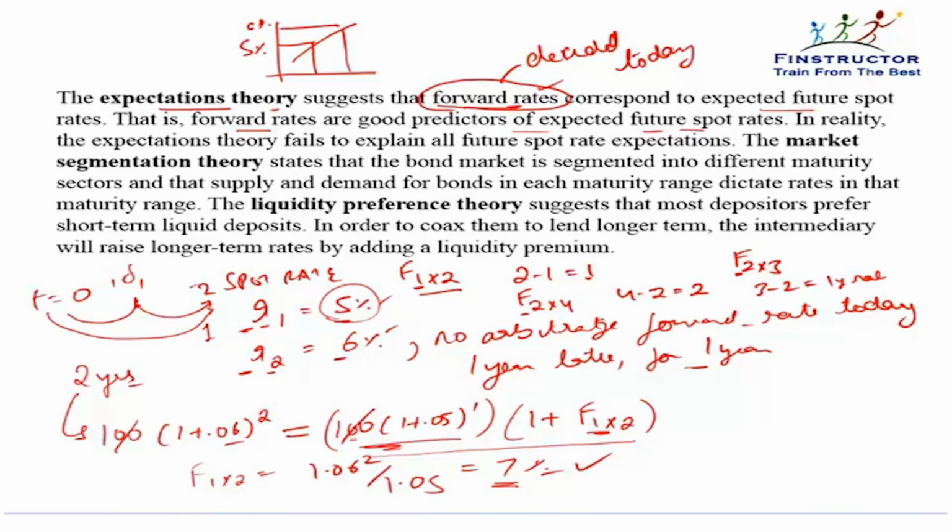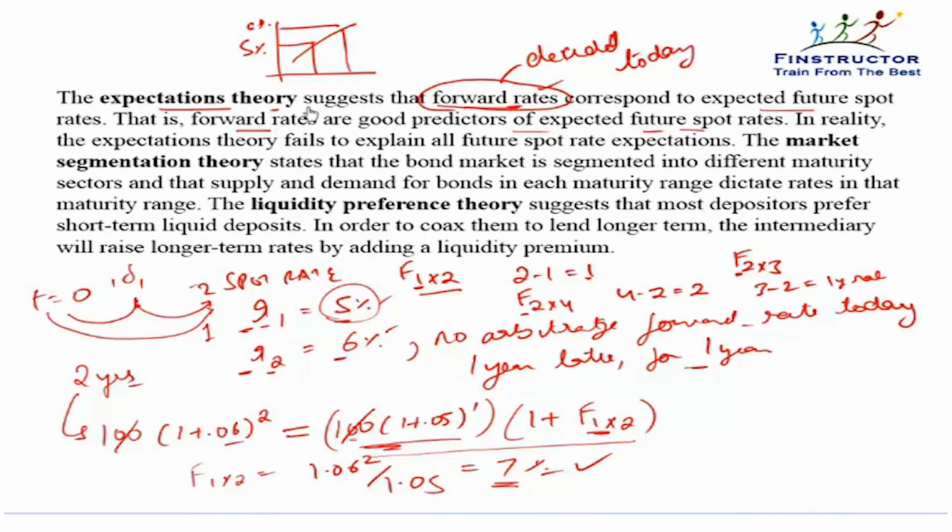Because the market is expecting future rates to go up, that is why long-term rates are higher than the short-term rates. If the expectation of the future rate was also 5%, then the long-term rate would also come out to be 5%.